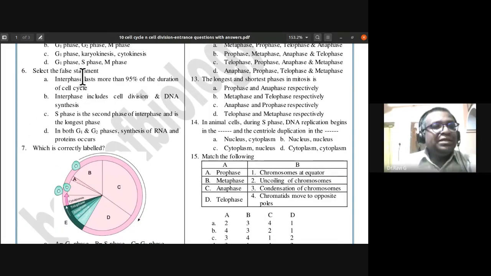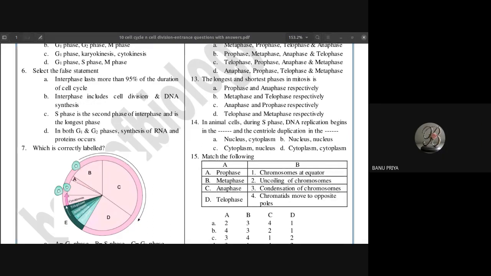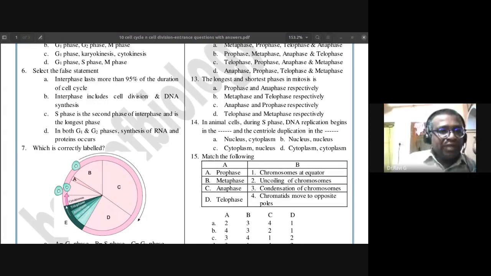Sixth one, select the false statement. That implies three statements are correct, one statement is wrong. So you have to identify the wrong statement. Interphase lasts more than 95% of the duration of the cycle. That is a right statement. Interphase includes cell division and DNA synthesis. It does not include cell division. So B is the false statement.